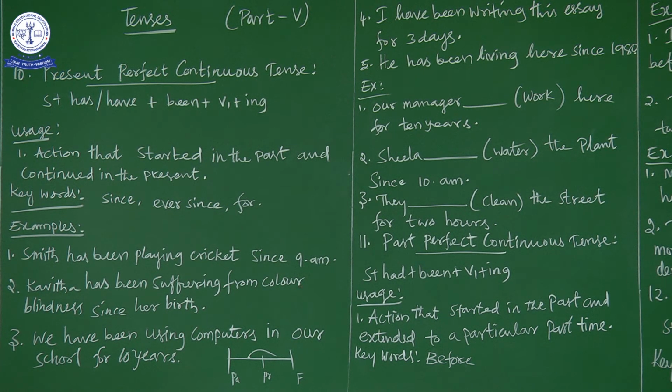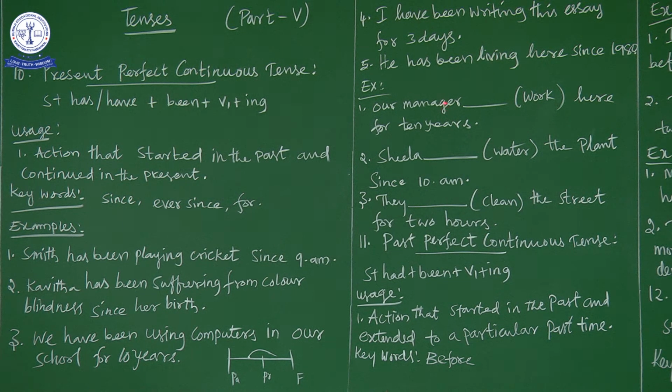Now let us discuss the exercise. A manager dash work here for 10 years. What is the keyword here? For. Whenever there is a for, there will be totality, here 10 years. When you see the keywords since and for, you can directly go for present perfect continuous tense. The sentence structure is subject plus has or have plus been plus verb plus ing. Our manager is the subject. Now we have to use has or have.